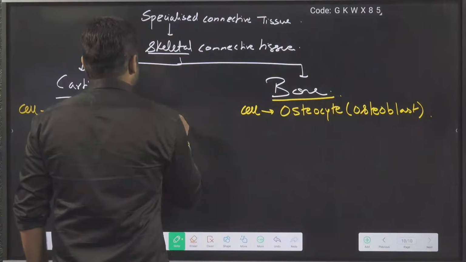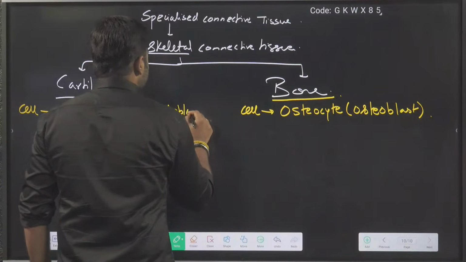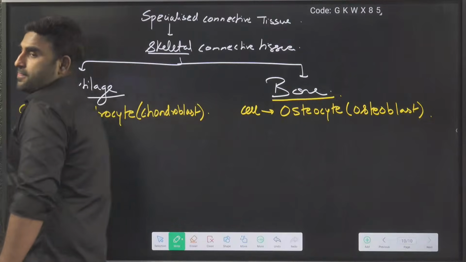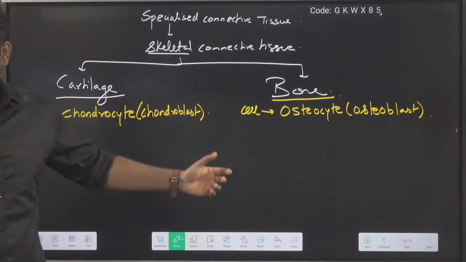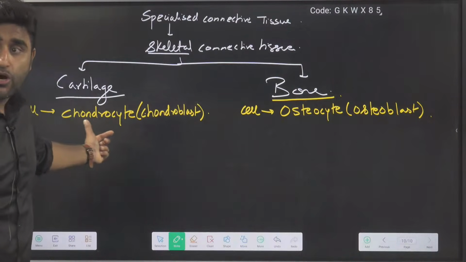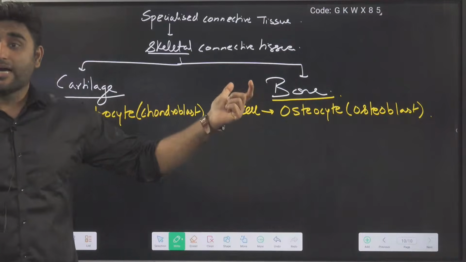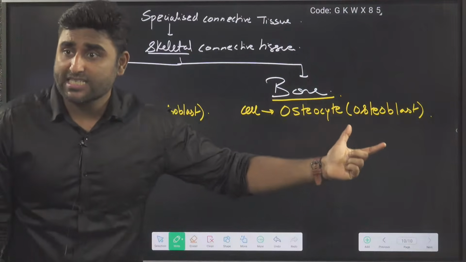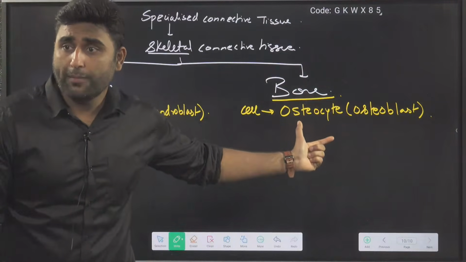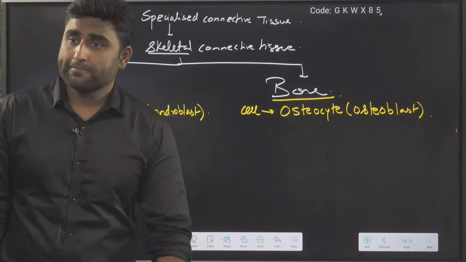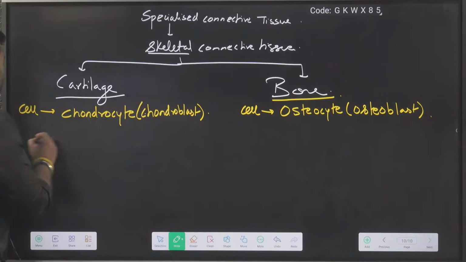Chondrocyte originates from chondroblast. Young cell is chondroblast, mature cell is chondrocyte; young cell is osteoblast, mature cell is osteocyte. Clear everyone?